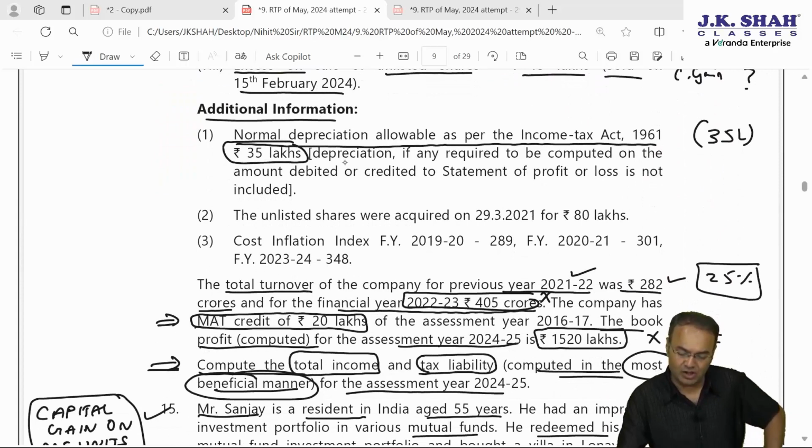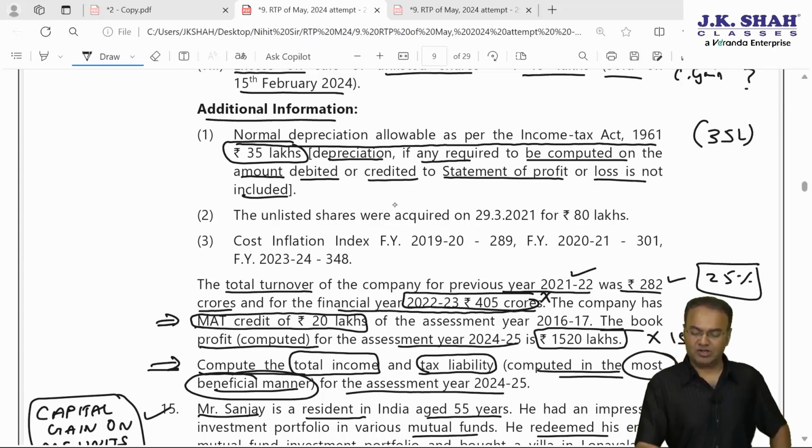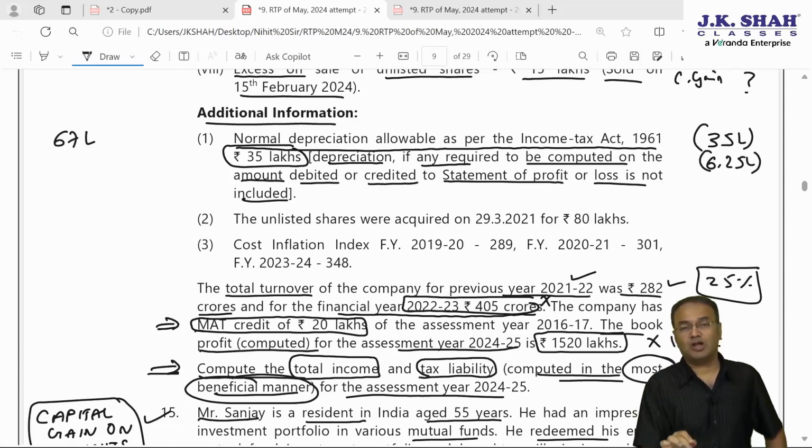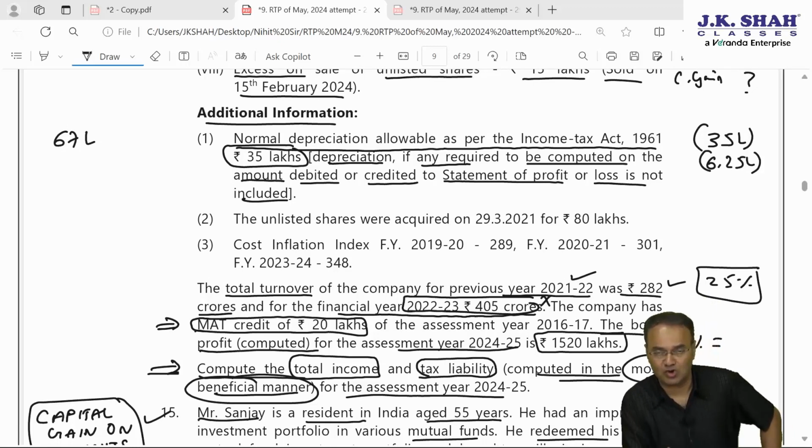So let's read further. Depreciation, if any, required to be computed on the amount debited or credited to statement of P&L is not included. That means apart from this 35, we will also have to claim 6.25 lakh on know-how. We will also have to claim depreciation and additional depreciation on 67 lakhs. So the amount debited or credited to P&L on that, depreciation has not been claimed. 35 lakh does not include that.